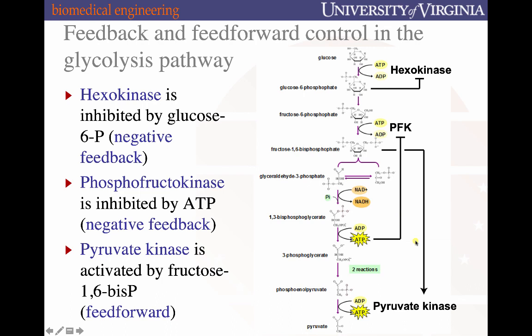And then the final regulation is not a feedback, but a feed forward, impinging on pyruvate kinase at that final substrate level phosphorylation. The metabolic intermediate fructose 1,6-bisphosphate, which is the product of the phosphofructokinase catalyzed reaction, activates pyruvate kinase. The thinking here is that this is almost an anticipation for more substrate level phosphorylation going to occur as that fructose 1,6-bisphosphate gets dehydrogenated and isomerized and moved down along the cascade.